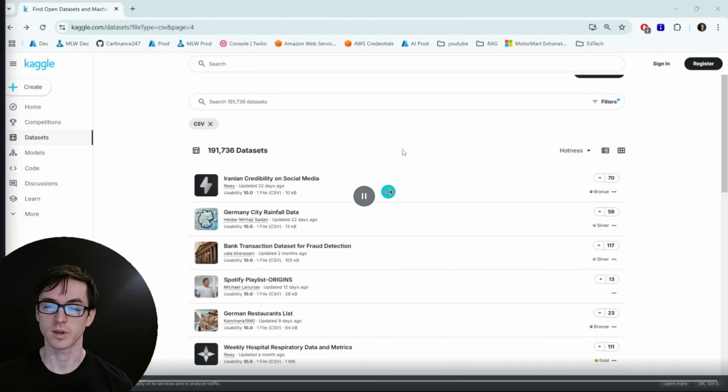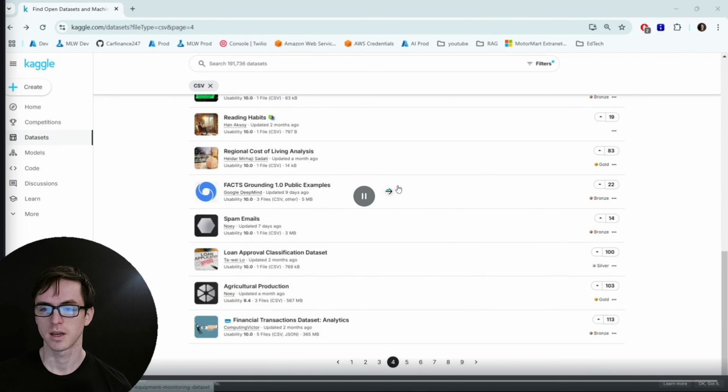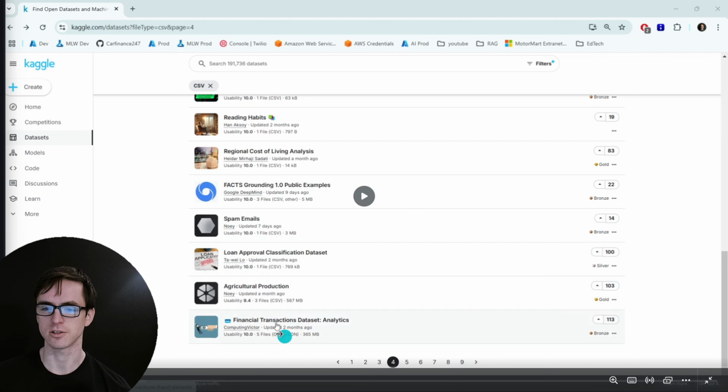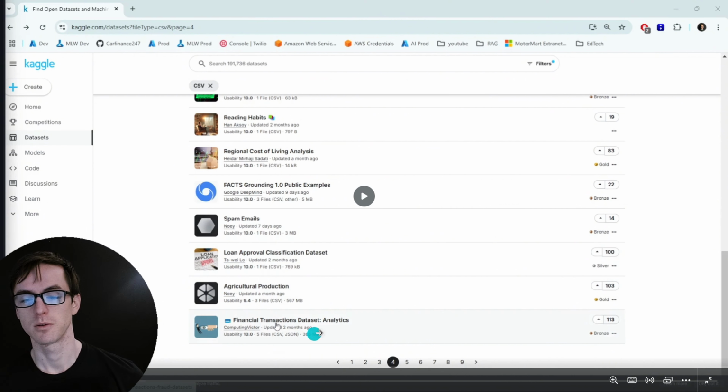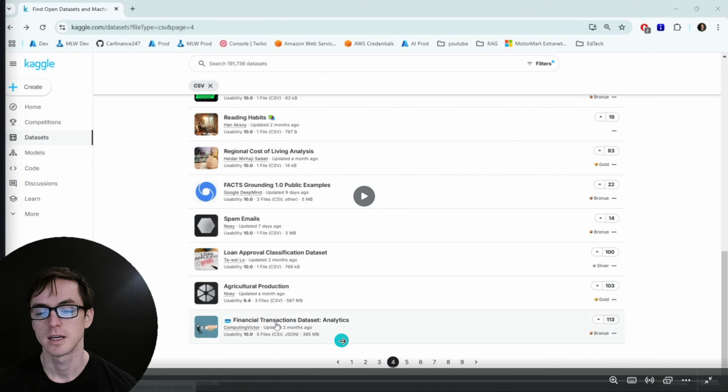So I've headed over to Kaggle to try and find our dataset, and I was drawn to this one at the bottom of the page, which is this financial transactions dataset. The reason I was drawn to this one is because it's multiple files, which means there's probably going to be a join required, which adds an extra level of complexity. It's also not too large, not too small either. So it's large enough that ChatGPT is going to have an issue with it. And I think it's a real world data set, so there's going to be some noise. There's not going to be perfectly curated data for a toy problem.